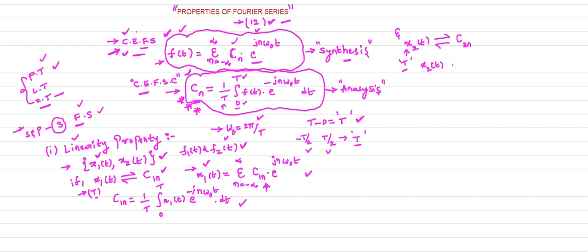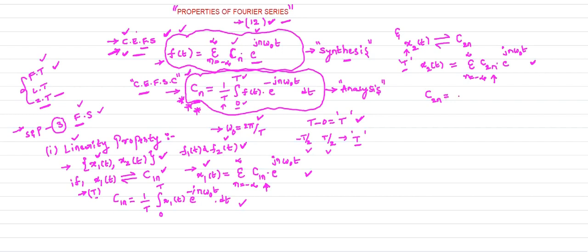How can you represent x2 of t in terms of the complex exponential Fourier series expansion? It is sigma n equal to minus infinity to plus infinity c2n e power jn omega naught t. This is the representation of your x2 of t using the complex exponential Fourier series expansion. Here c2n is the complex exponential Fourier series coefficient of x2 of t.